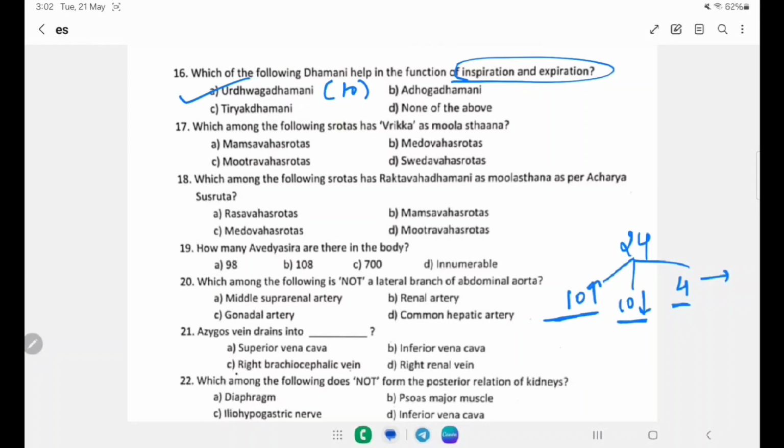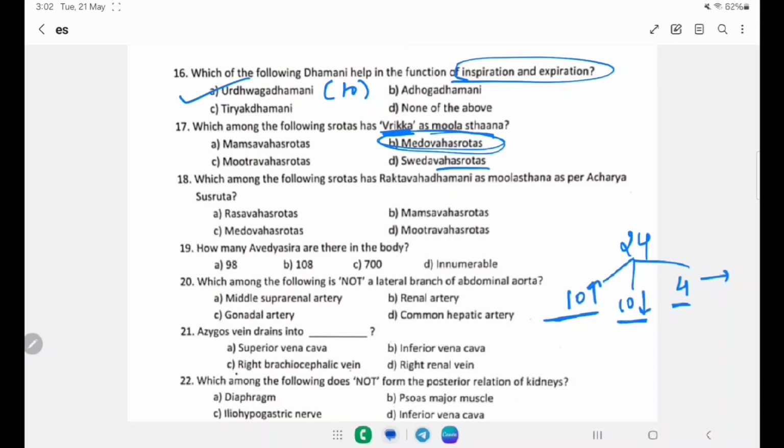Which among the following Shrotas has Vrikka as a Moolasthana? Mamsavaha Shrotas, Medhovaha Shrotas, Mootravaha Shrotas, Svedovaha Shrotas. Vrikka is the Moolasthana of the Medhovaha Shrotas.